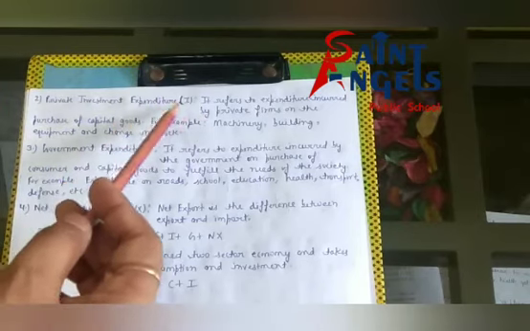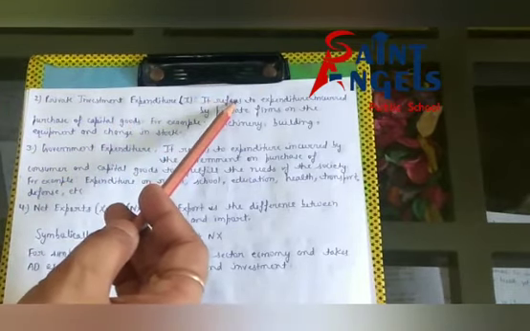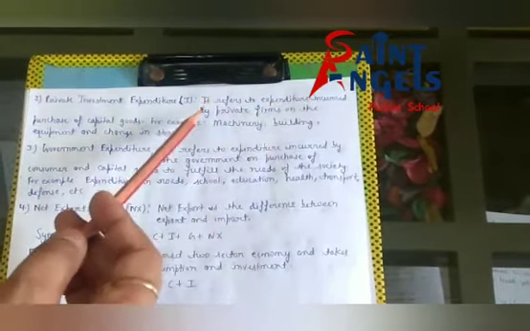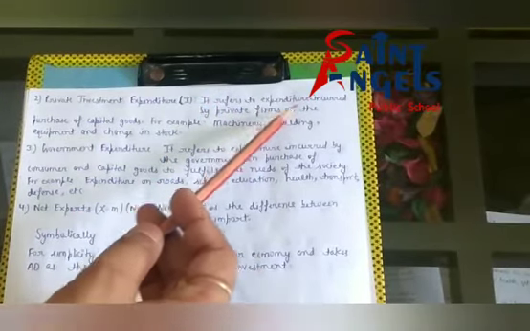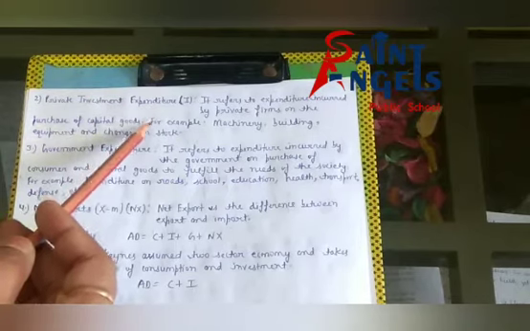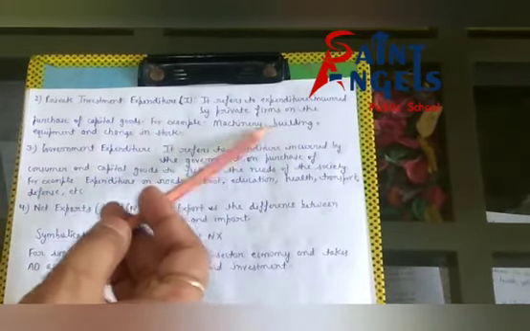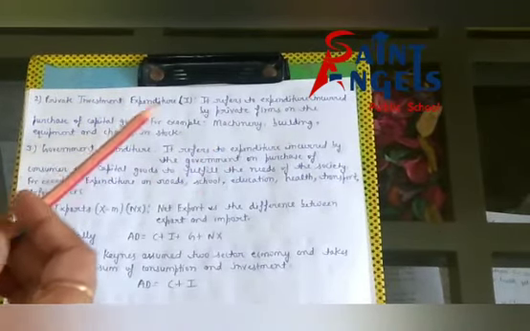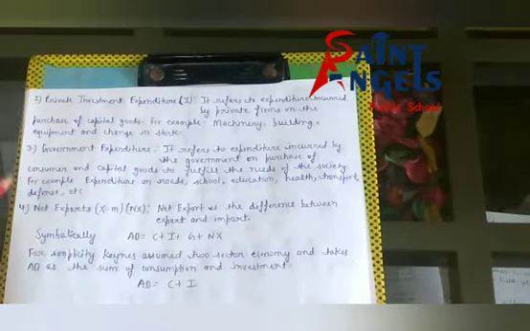Private investment expenditure refers to expenditure incurred by private firms on the purchase of capital goods. For example, machinery, building, equipment, and change in stock. See, after this, government expenditure.